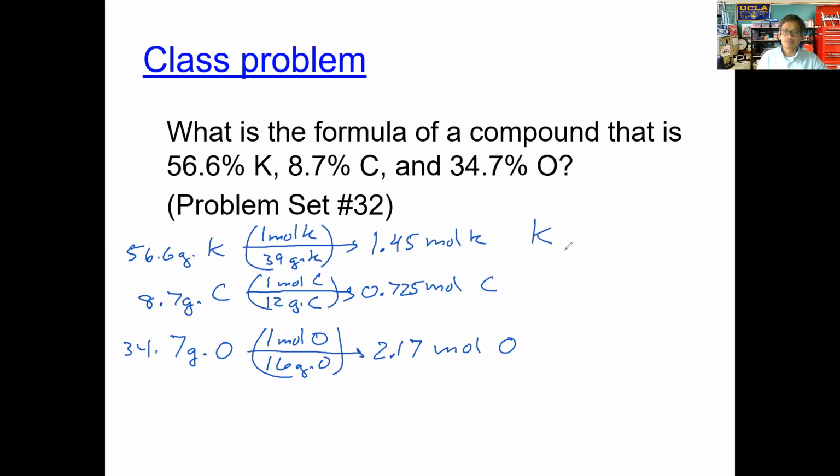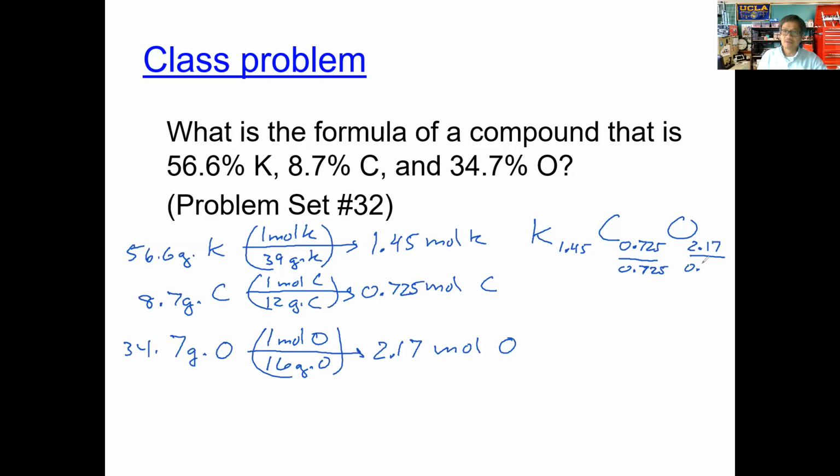So we have 1.45 moles here, carbon is 0.725, and for oxygen we have 2.17. Those are the ratios, but they're not the simplest whole number ratios. So how do we obtain simple whole numbers? First, we divide by the value that's the smallest. In this case, it's the moles of carbon.